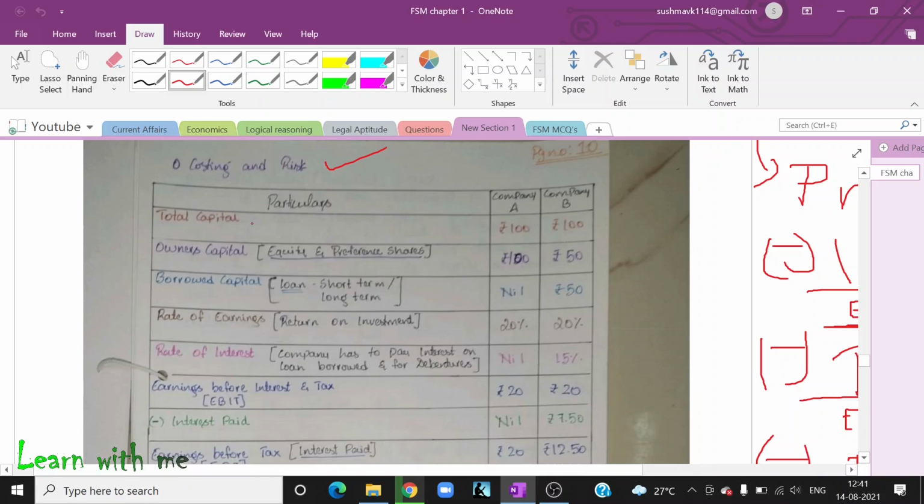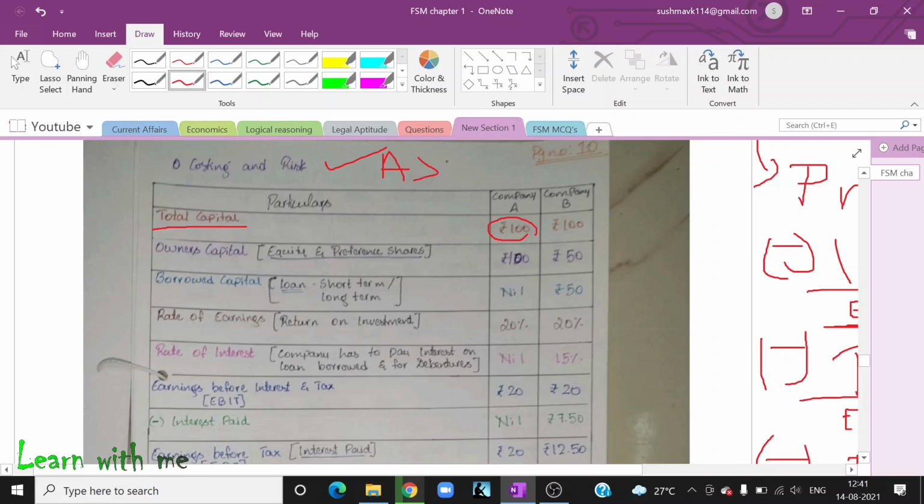Clearly. Okay. First, costing and risk. Now they have given the total capital. Say for example, there is a company called A company.